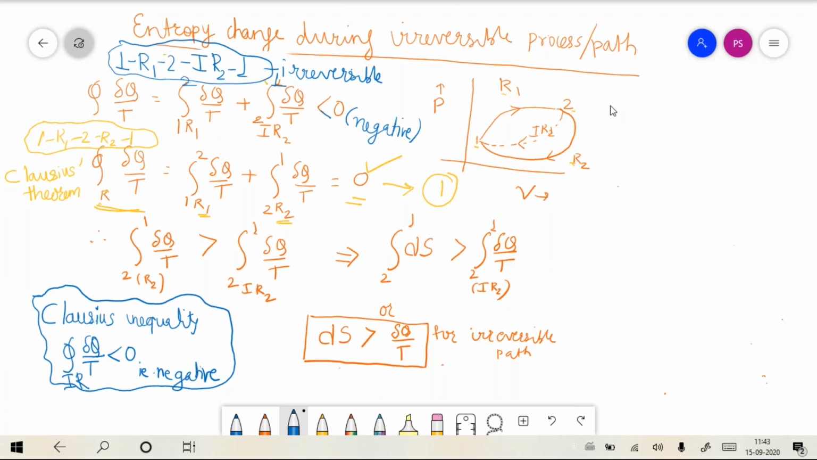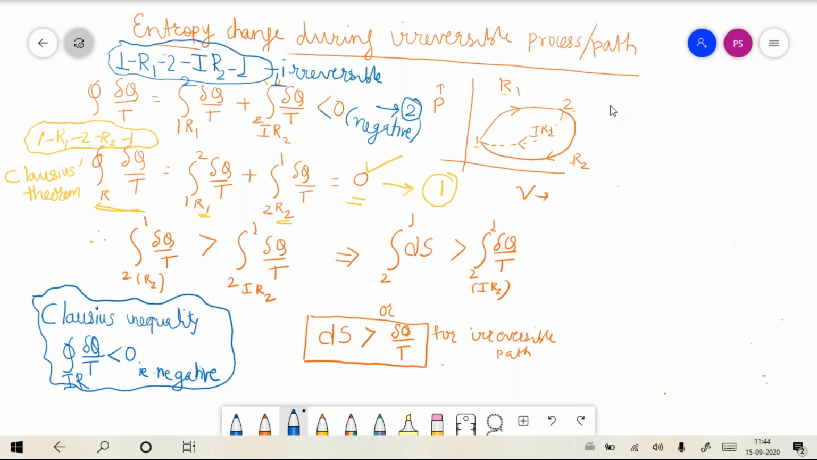Now let me call this equation 2. So now it is a matter of simple understanding of mathematics. You have already studied inequality and equality in algebra. What we will be doing is having a closer look at equations 1 and 2. In a way, we will be comparing equation 1 with 2.